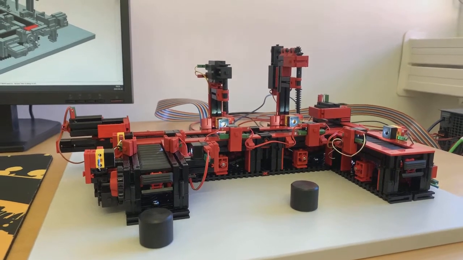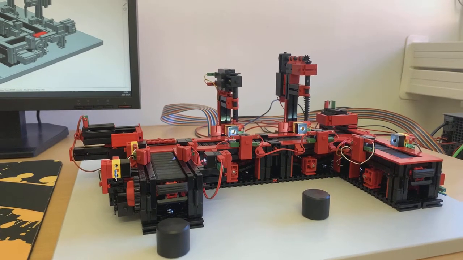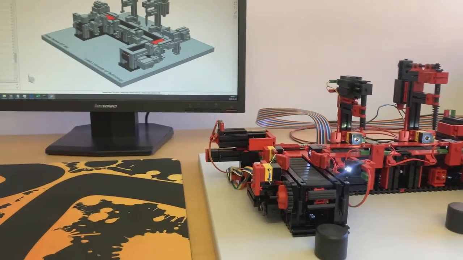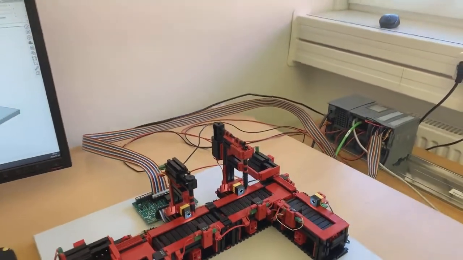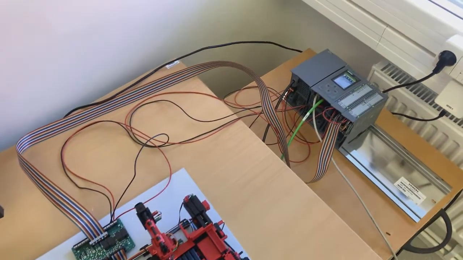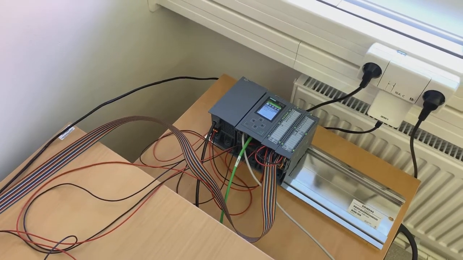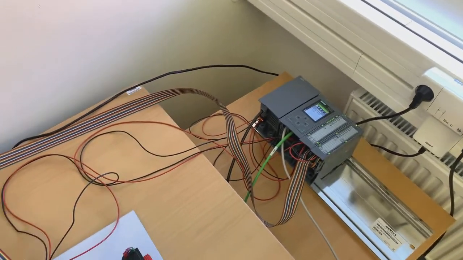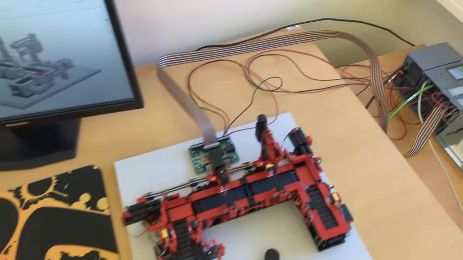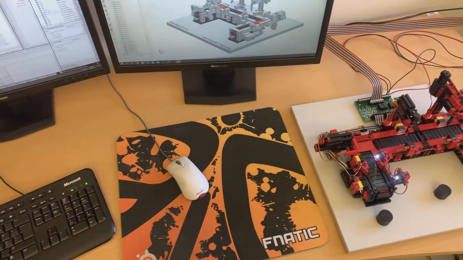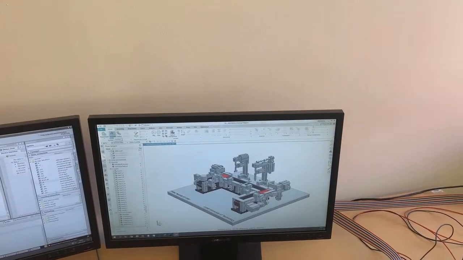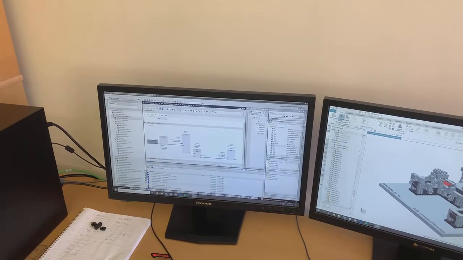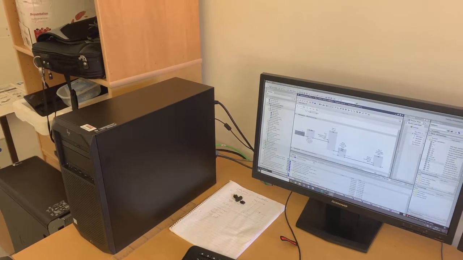This is our model factory, a fischertechnik indexed line with 2 machining stations. It is connected to the Siemens PLC, which has on it an OPC-UA server. The OPC-UA server is connected to our digital twin. The PLC is also programmed by the TIA Portal from Siemens, and everything is stored on this computer.